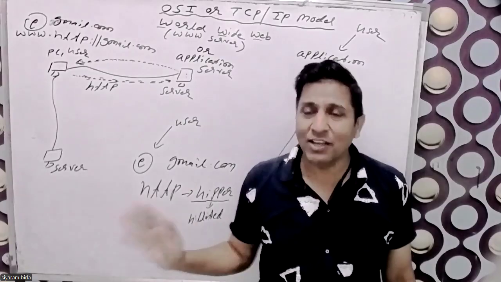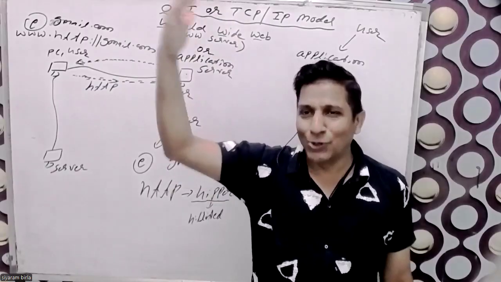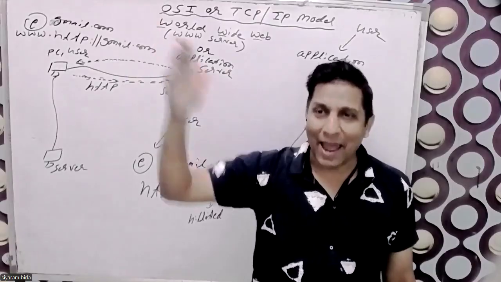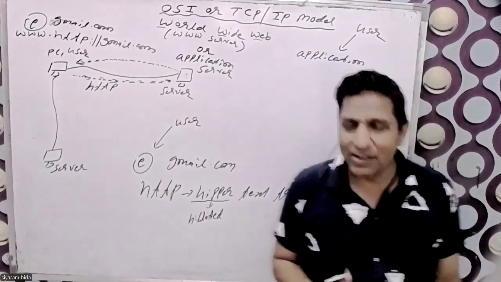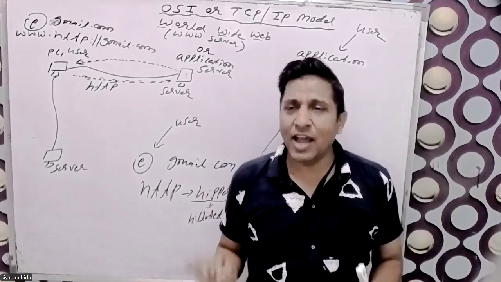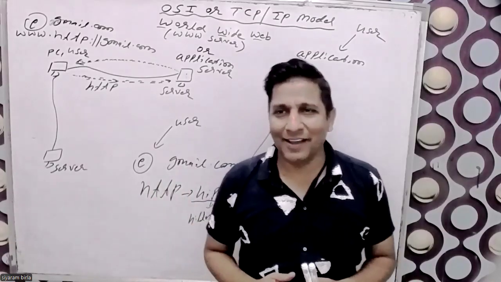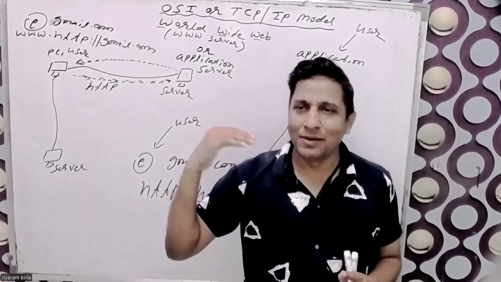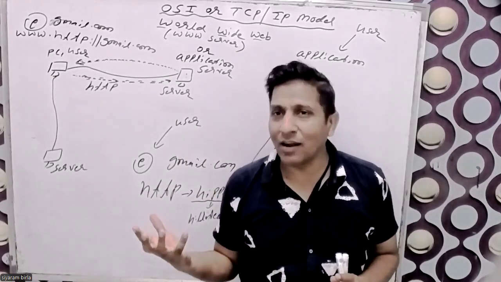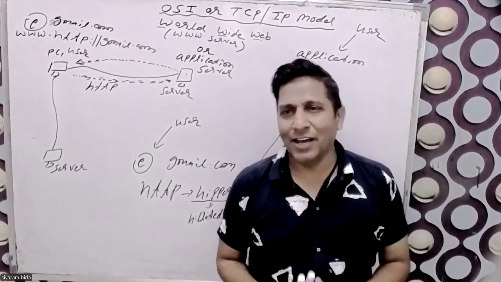Every bank follows the same format. No bank says I will mention the username and password in the top, the signature in the top and your name in the bottom. Every bank form has the same standard. Similarly, every application has the same standard, same format: username and password in the top, or in the middle, or in the right side corner, not in the bottom. The same concept applies here.